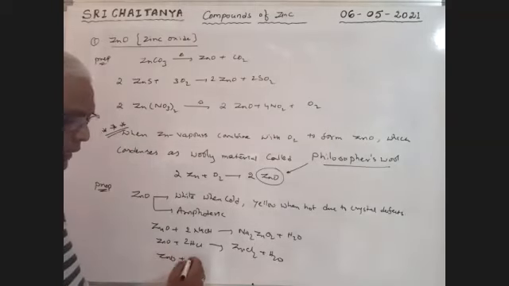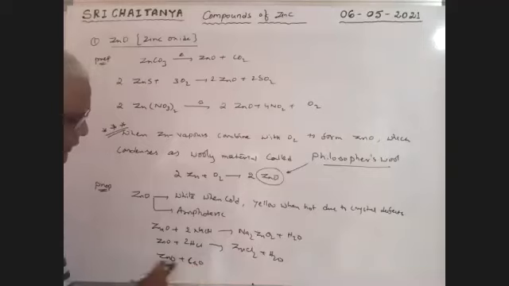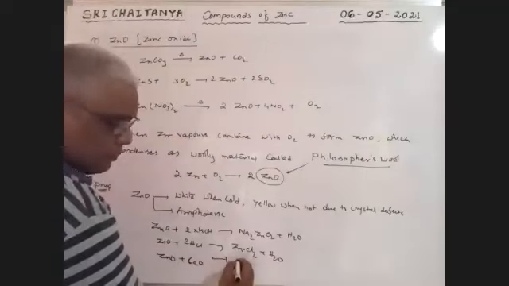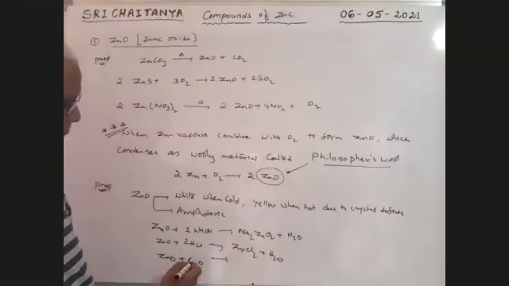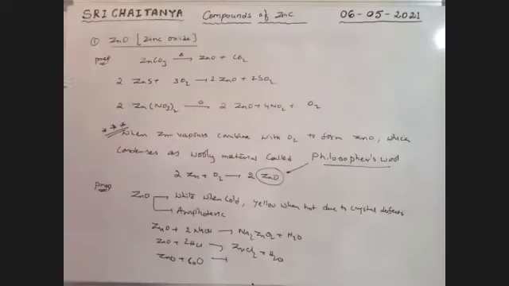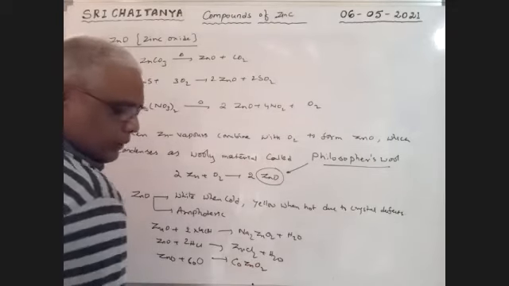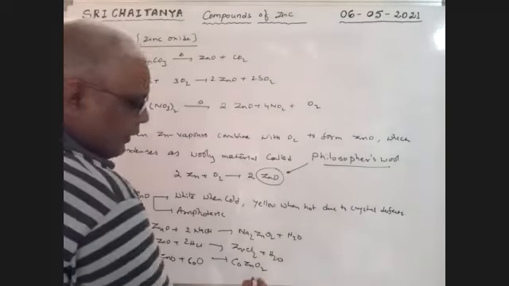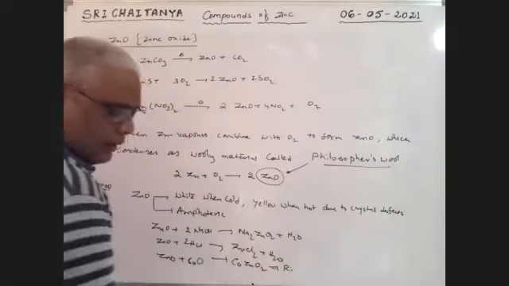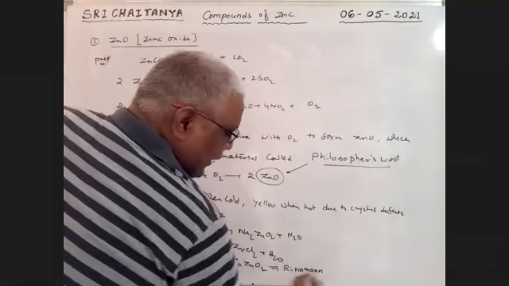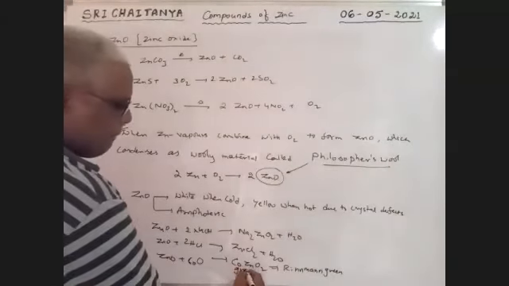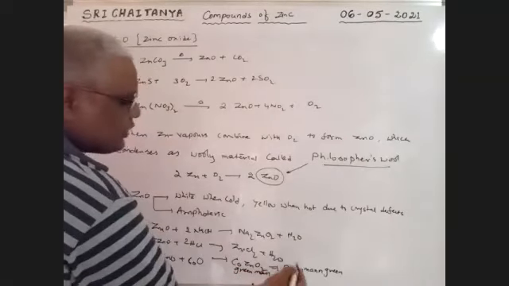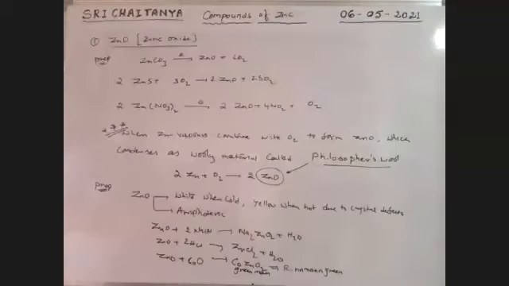When ZnO reacts with cobalt oxide, which is a base, now ZnO acts as acid and gives CoZnO2, which is Rinmann's green in color. Number of times asked, Rinmann's green.